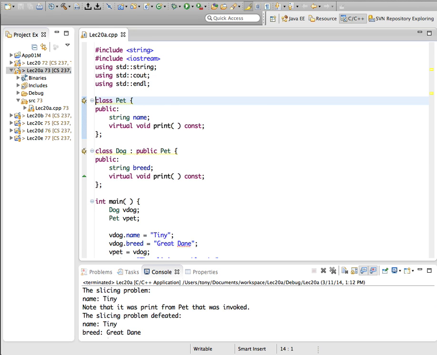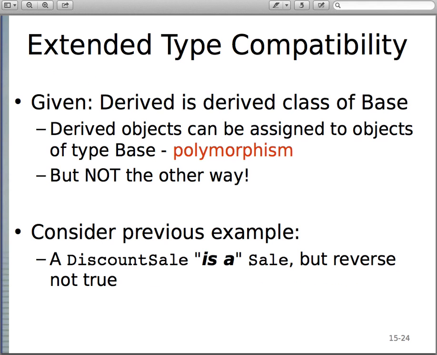So definitely ask if this is not making sense. This relationship is super important for really understanding how polymorphism works. Remember, it goes one way, not the other way.